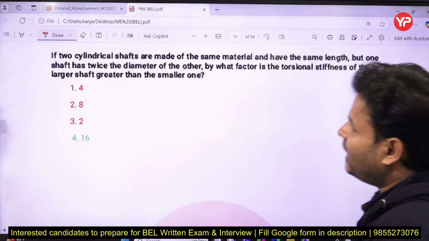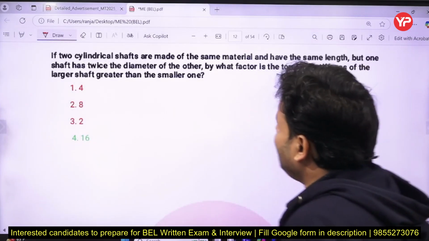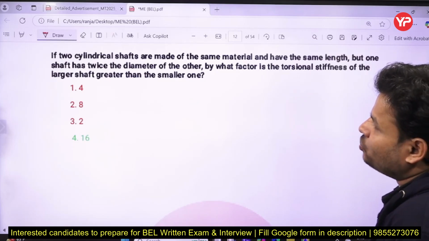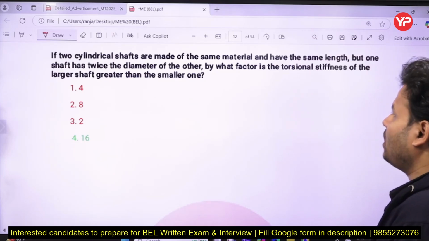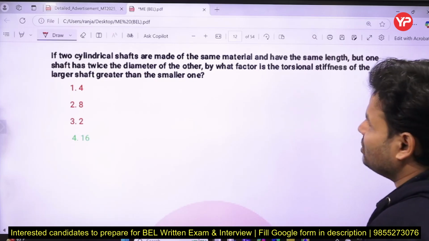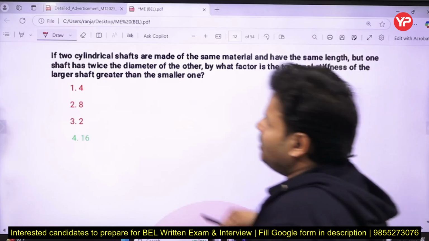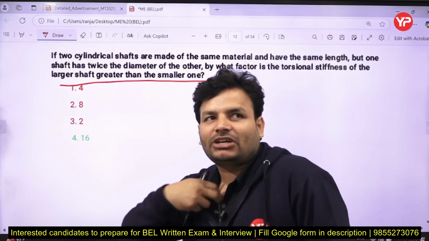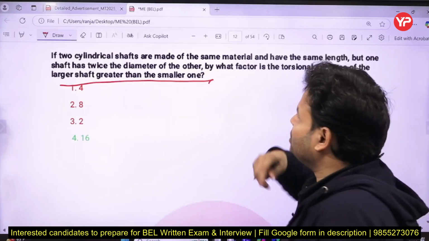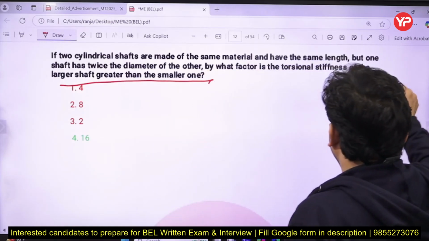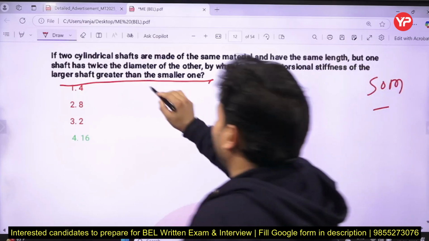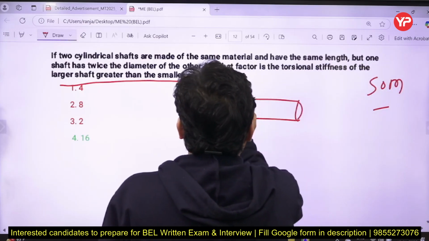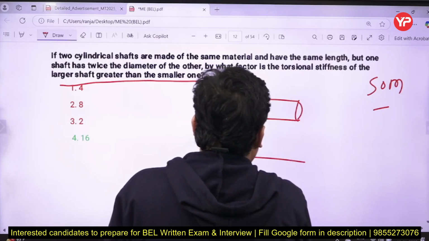The next question is: if two cylindrical shafts are made of the same material and have the same length, but one shaft has twice the diameter of the other, by what factor is the torsional stiffness of the larger shaft greater than the smaller one? So my dear friends, that question has been taken from strength of material. Here we have two cylindrical shafts, this one is one cylindrical shaft and that one is another cylindrical shaft.